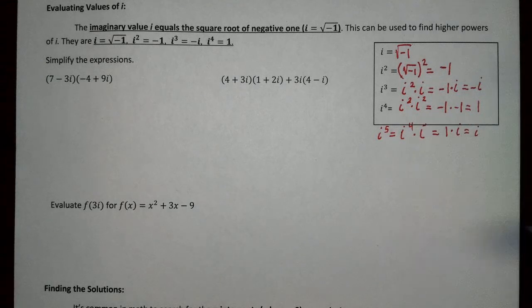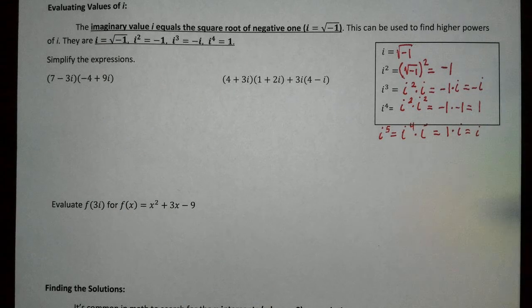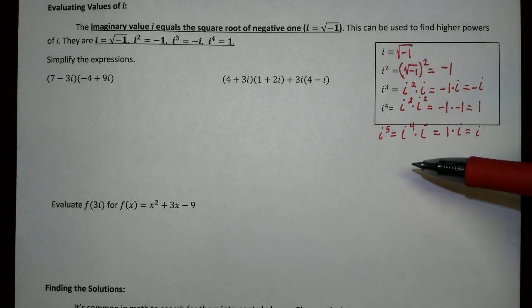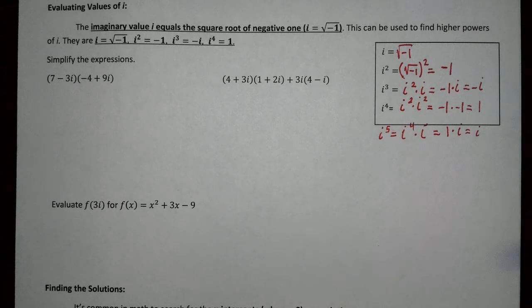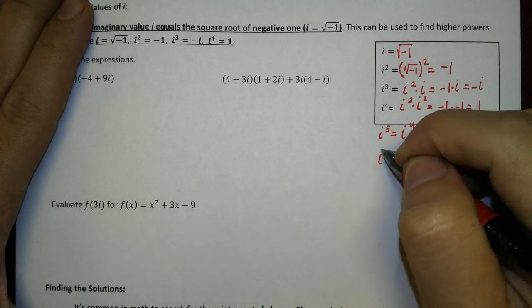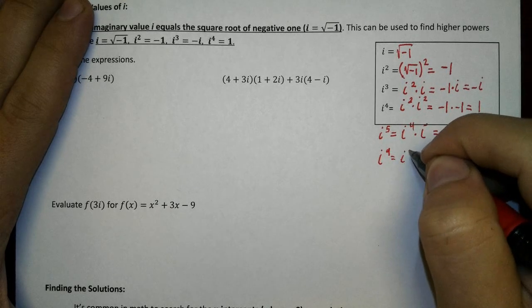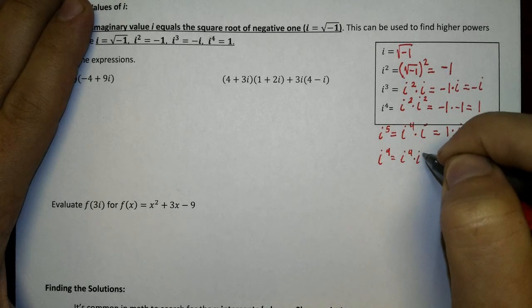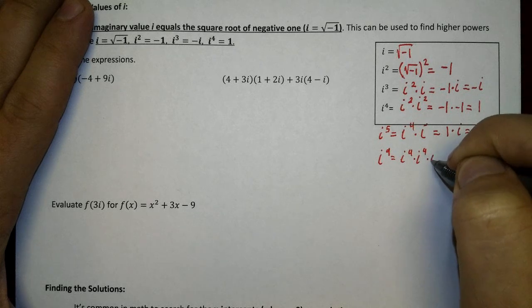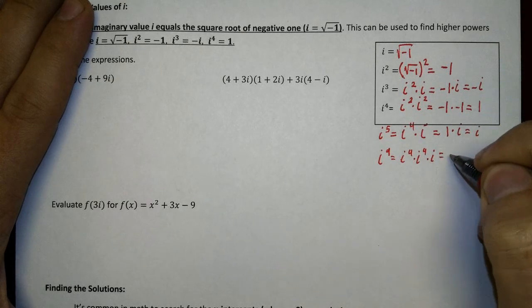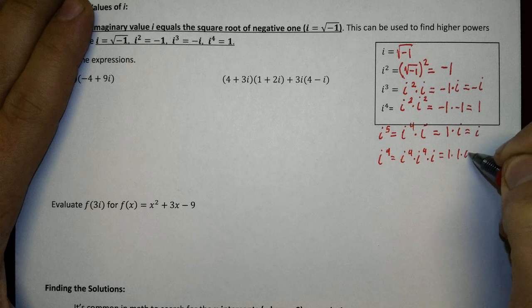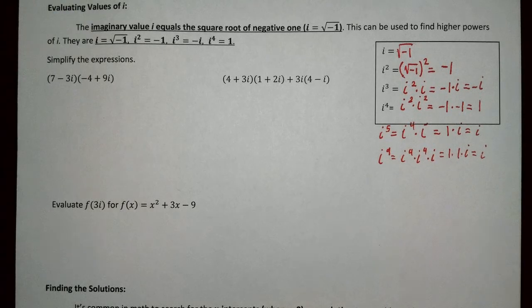So think about that. Say that we have, maybe next in line would be 9, i to the 9th power. Well, I could say that that equals i to the 4th power times i to the 4th power times i, which equals 1 times 1 times i, which just equals i.